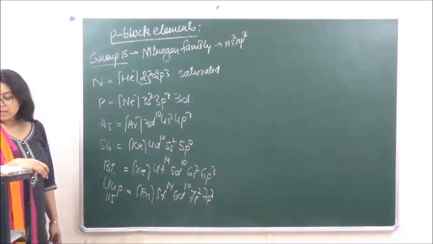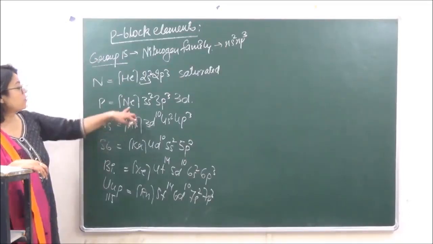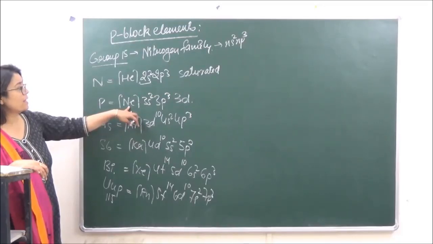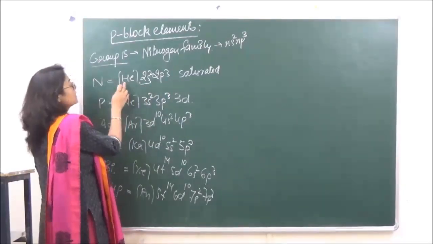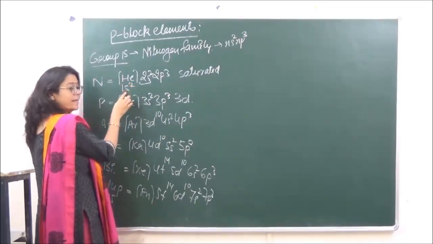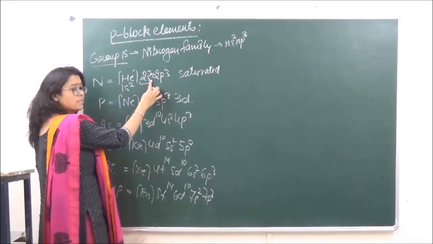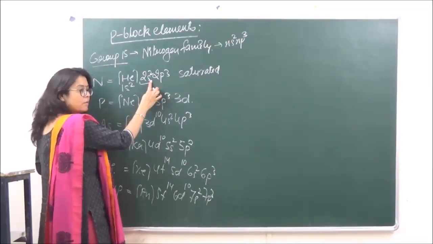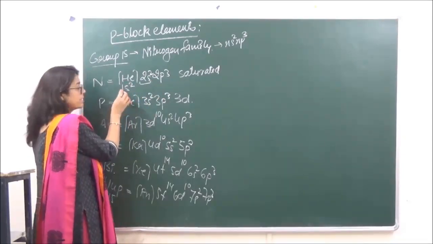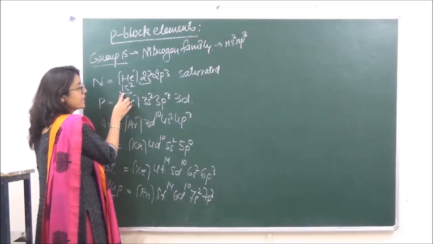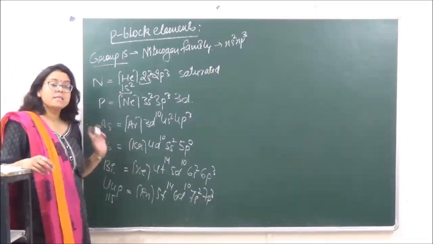ठीक है, similarly when we are going to the next one, in case of phosphorus, if you are looking at the electronic configuration of the penultimate shell, now over here the penultimate shell can be taken as this, and to be more precise, this is the penultimate orbital, because S is a subshell, na? So the penultimate shell in this case we are going to take 1s. So 1s has 2 electrons, it can only accommodate 2 electrons, therefore it is saturated.